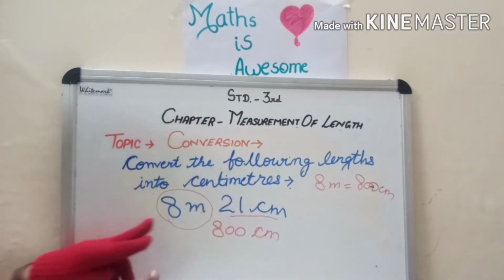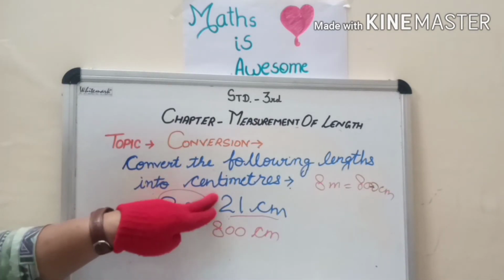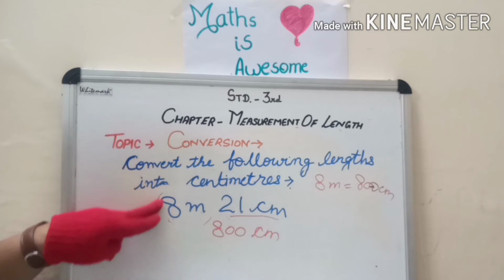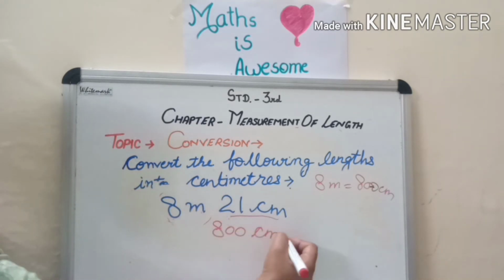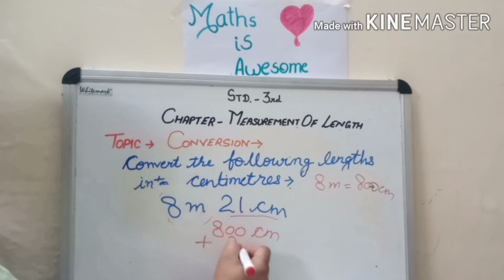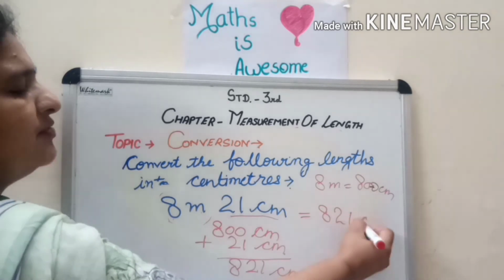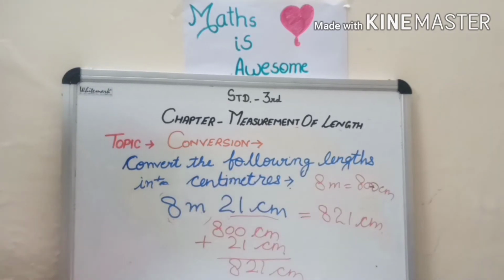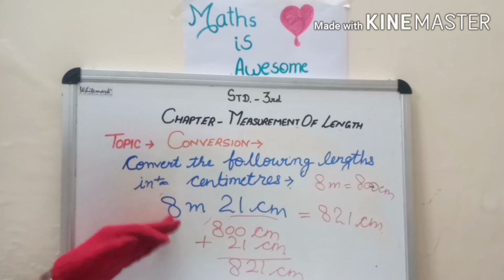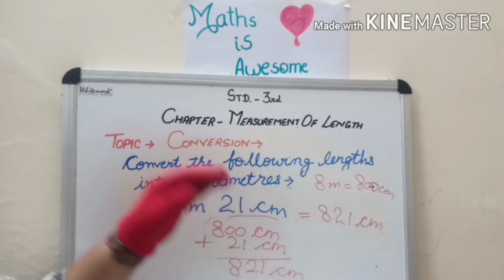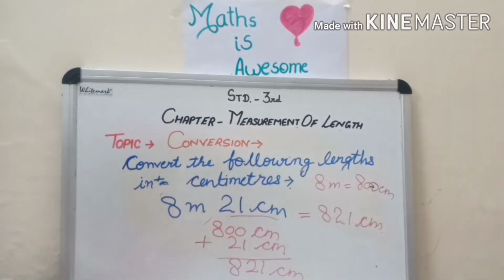But now here the question is 8 meter 21 centimeter. So what will be the answer? 800 centimeter plus 21 centimeter. Okay children, when we add, we will get 821 centimeter. Or children, if you have to write it without calculation, you can speak it. 8 meter means 800 centimeter, 800 centimeter, 21 centimeter, 821 centimeter.